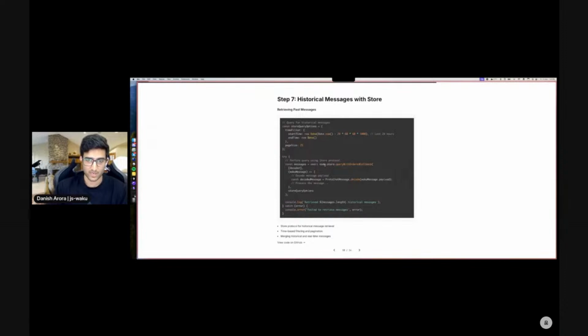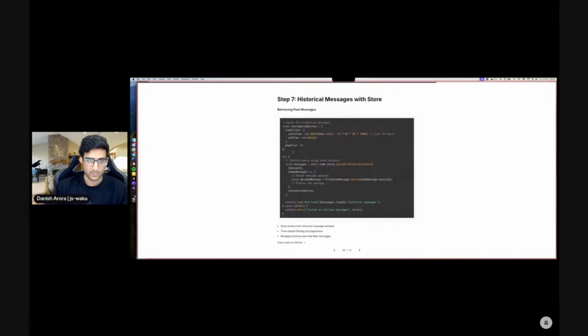We just start with the node.store, waku.store, we access store, and then there are a couple of query methods available, but this is one of the more straightforward ones where we pass the decoder that we expect to be used, and there's a callback attached to process the Waku message. So we decode the message, and then we do whatever, which in our case is going to be rendering it in our retrieved messages tab.